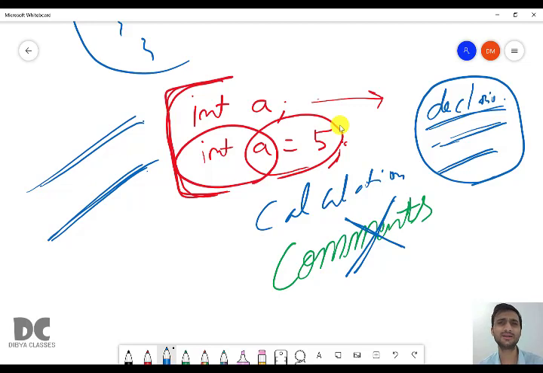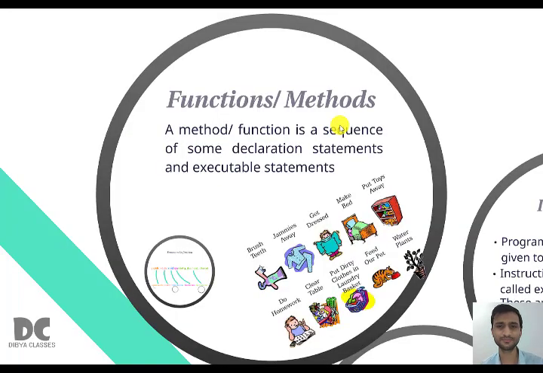Till chapter 8, whatever you have written, Scanner class input, BufferedReader class input, your looping statements, your decision making and branching statements, your print statements, everything is an executable statement. For example, System.out.println(a): what will the computer do? It will execute it to give you the output. Therefore, these are all executable statements, all instructions.